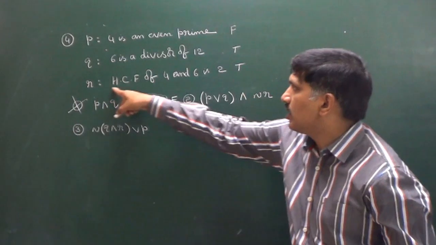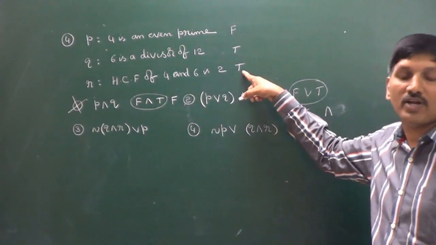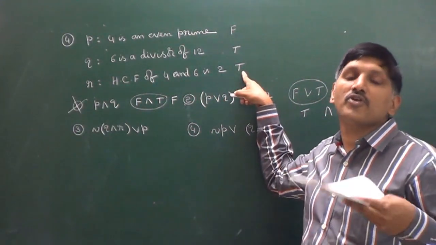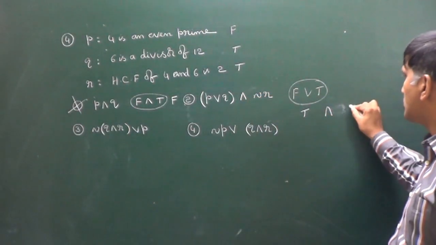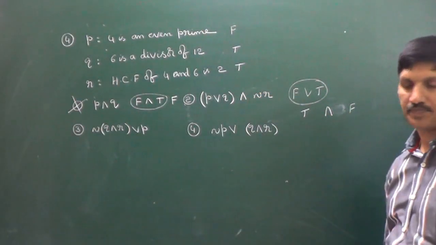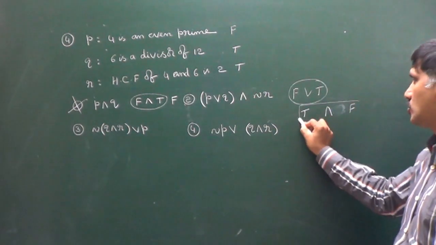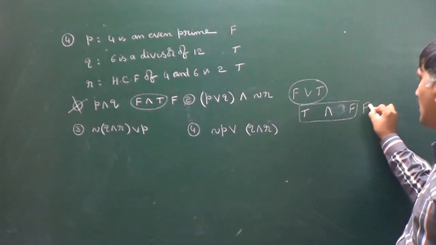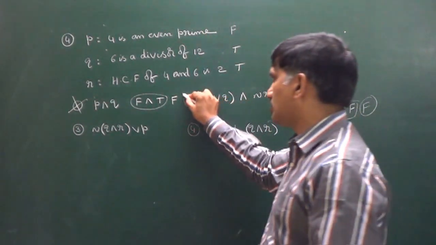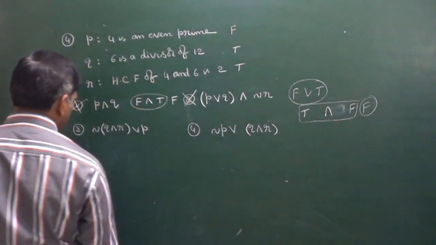What about "or"? "Or" is a true statement. But when "or" is true, negation of "or" is a false statement. Now true and false, that's why the total statement is again false. That's why this is also not the correct option.